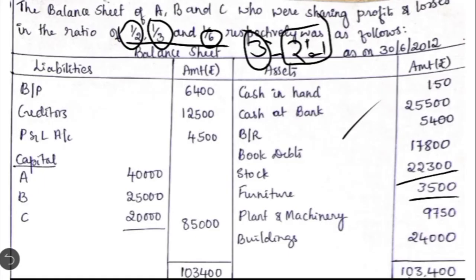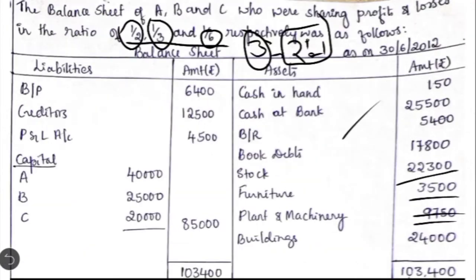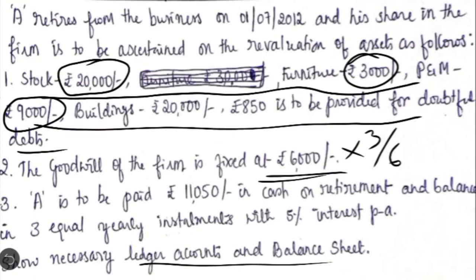Plant and machinery, the book value was 9,750. Then in the revalued figure it is given at 9,000. So here there is again a decrease in the value, so it should be taken to the revaluation account. Then coming to buildings, the book value is given at 24,000, but here they have given only 20,000.